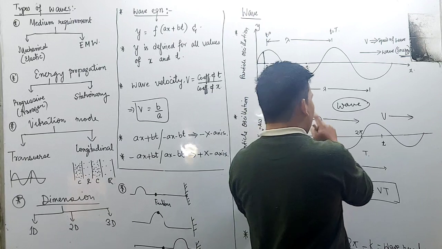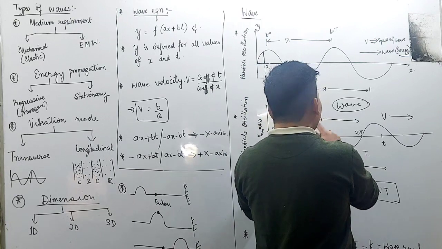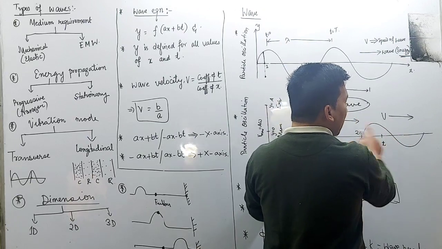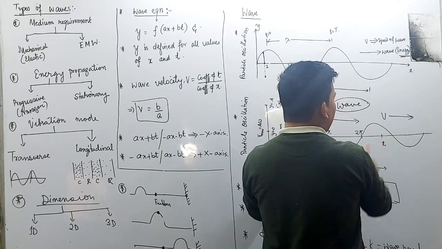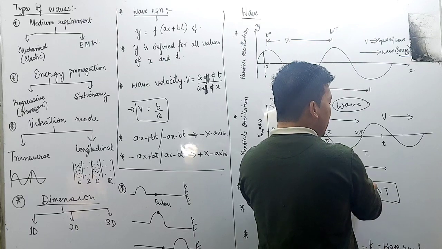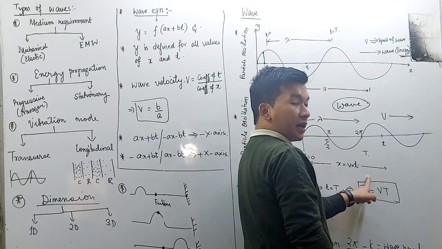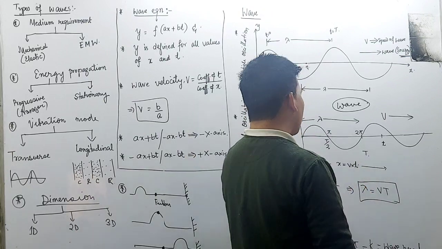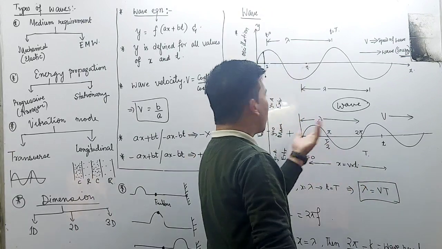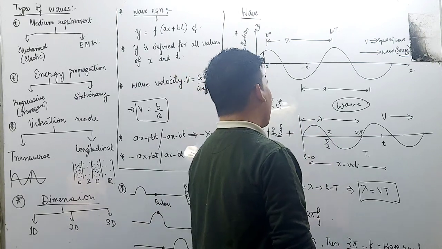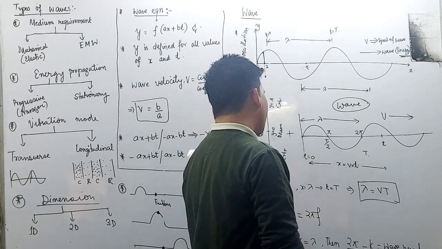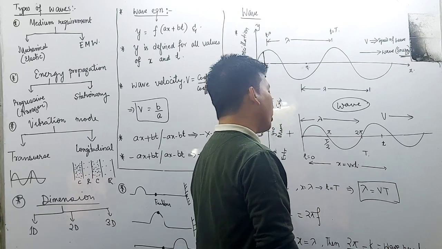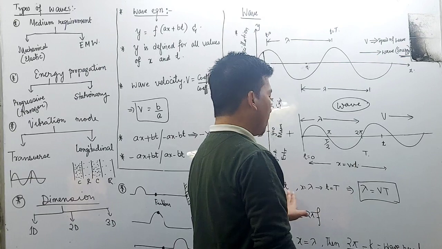The distance produced by the wave from the starting point to this point after time t will be distance equal to speed into time. So x is equal to vt. This is the displacement of the wave at any given time.